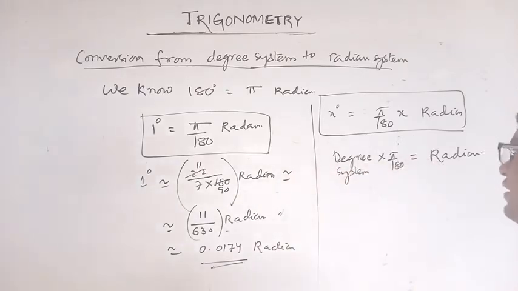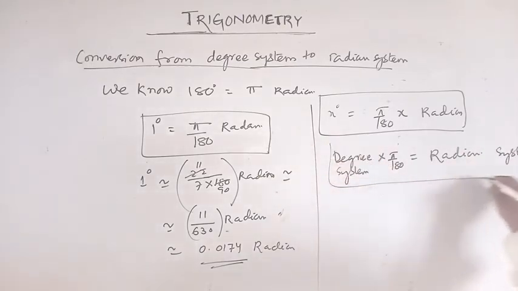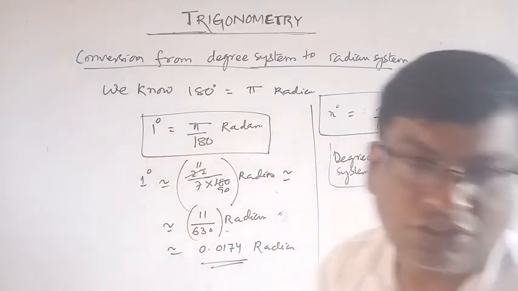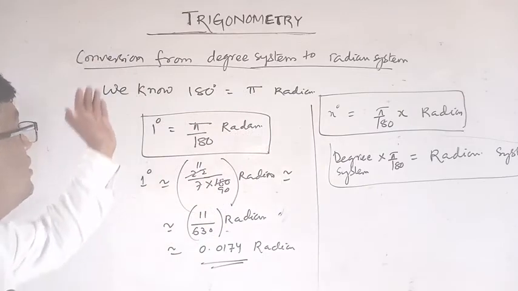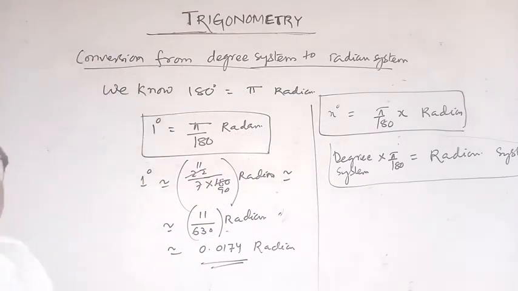This is the concept. Now some problems related to this one, converting degree system to radian system.